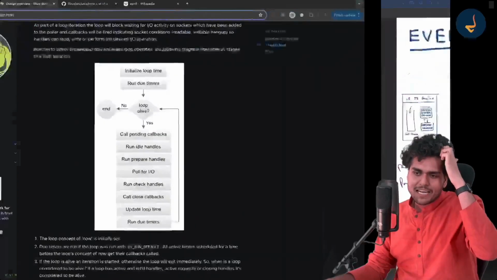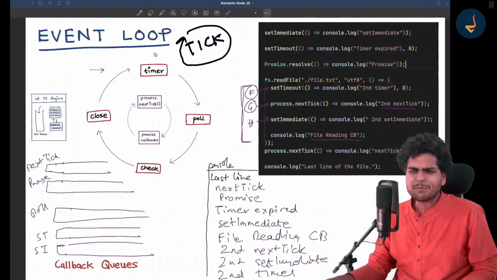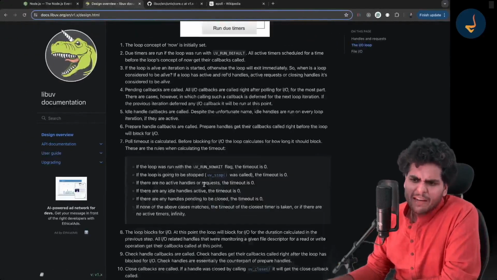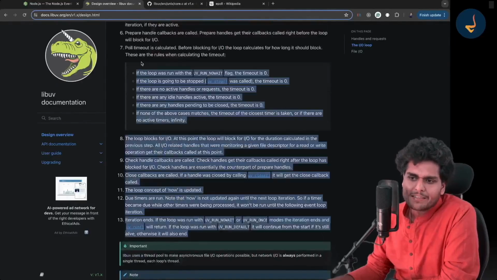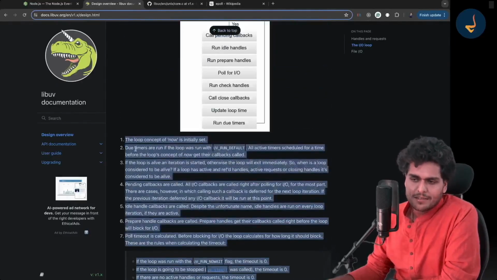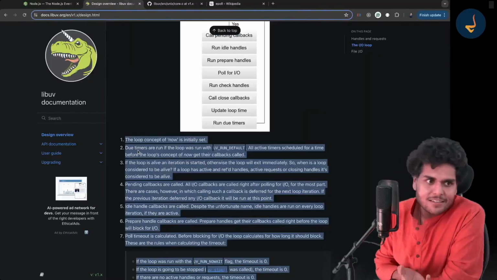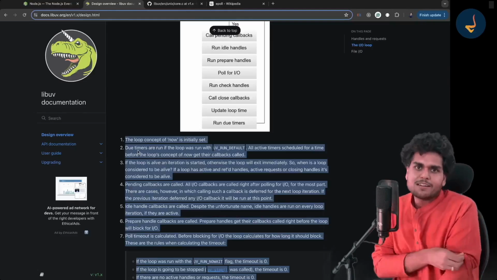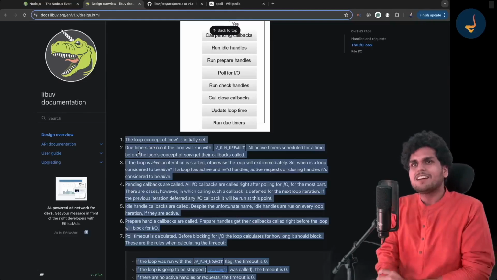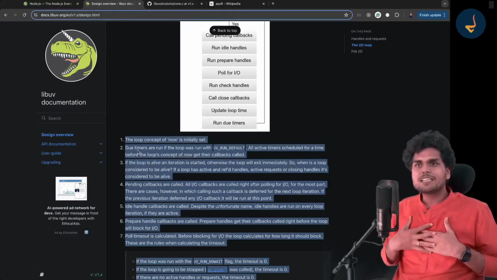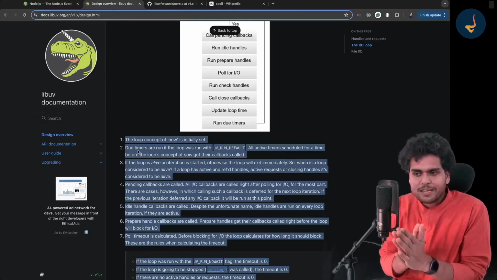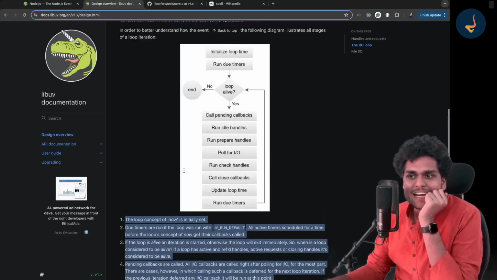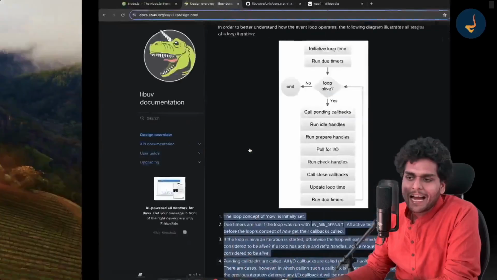If you see clearly, this is also doing the same thing which I explained to you over here. So I would request you to go ahead and read this up and try to understand it. This is one more level deep and it will help you. Just be curious. I had curiosity, I went and read a lot of things. It is very interesting.